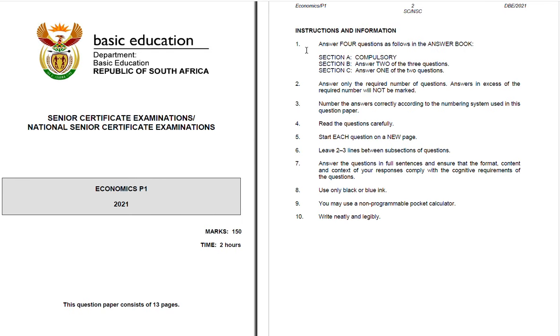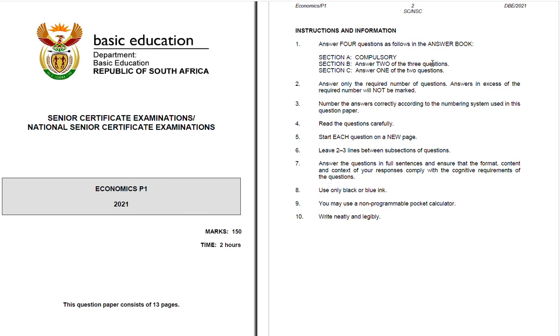If we're looking at the instructions and information, question 1 says, answer 4 questions as follows in the answer book. In the answer book, you'll have Section A, Section B, as well as Section C. Section A is a compulsory question. You have to answer everything in Section A. Do not skip even one question that you are provided in Section A.